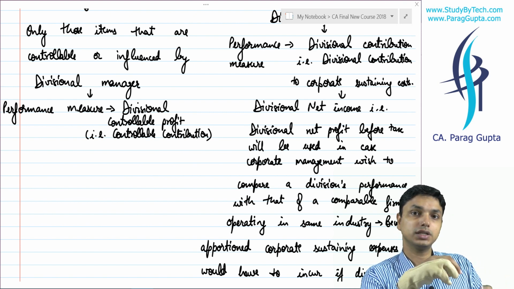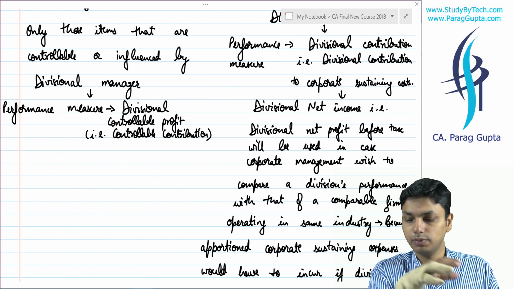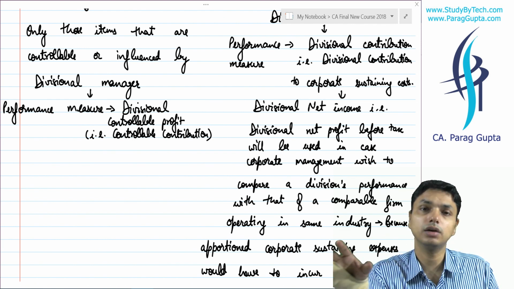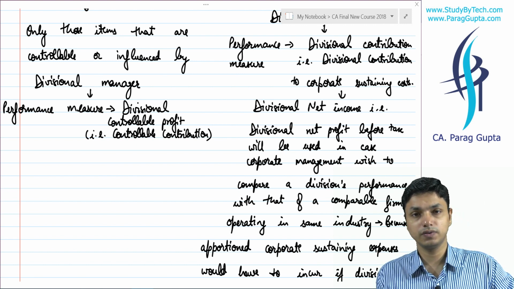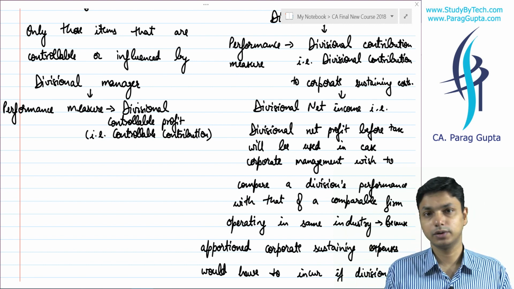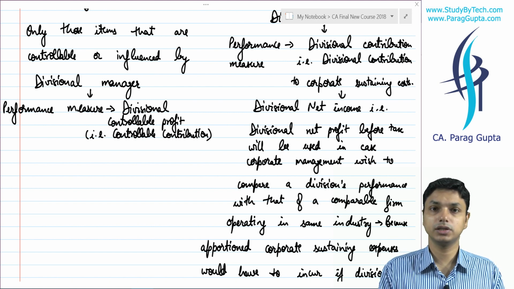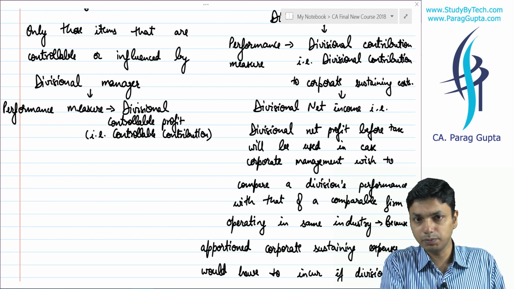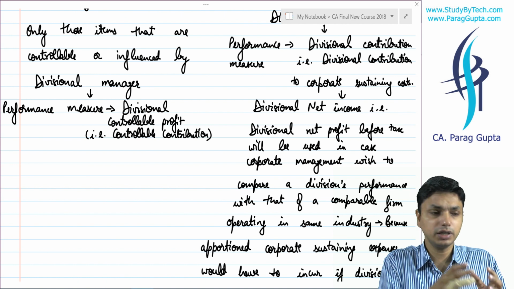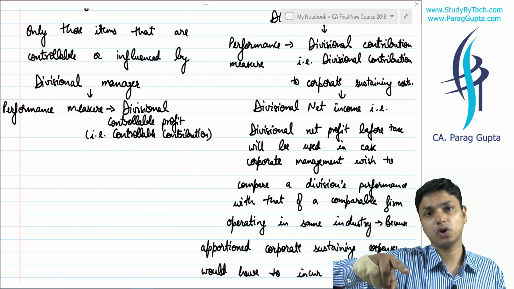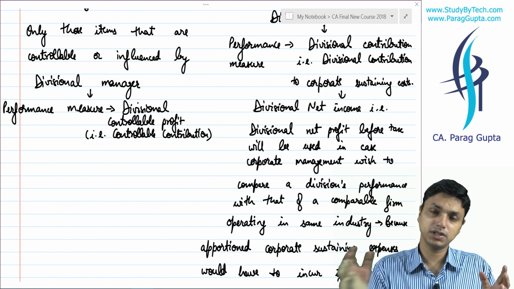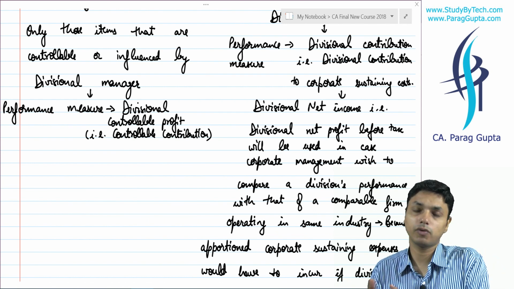For example, if there is no division, such expenditure will not be there, but these expenditures are incurred by the organization, for example audit. If there is no division, audit will not be done. These expenditures are not controllable in the divisional manager's hand, but obviously they are incurred just because the division is there. If the division is not there, these expenditures will be avoidable.